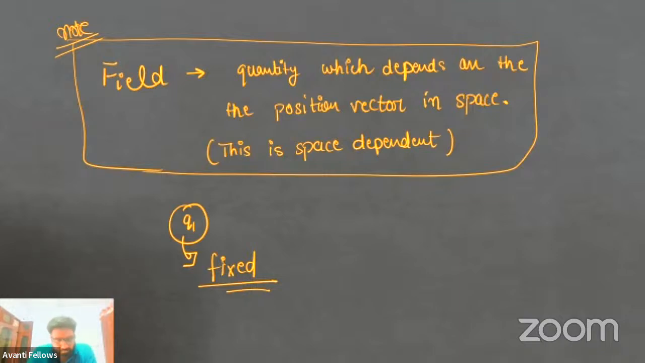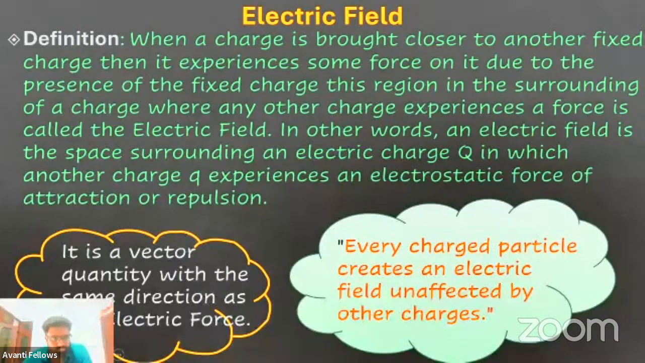So whatever particle you have chosen for the electric field, that particle must be fixed. Got it? Now, this is a vector quantity with the same direction as the electric force, because electric field is a consequence of electric force. So it is a vector quantity, and it will act in the same direction in which the force is applied.